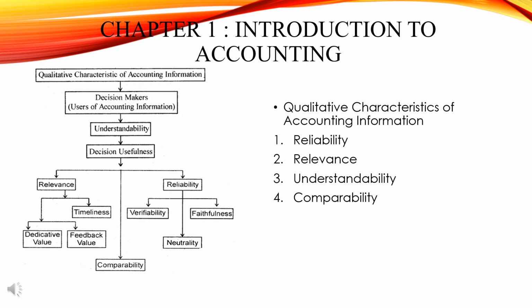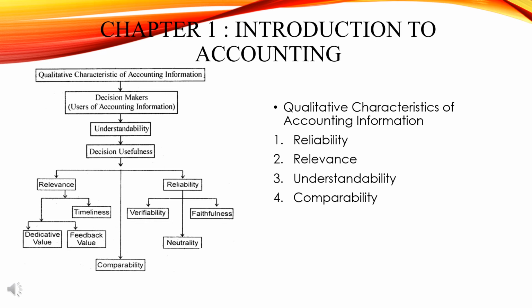Then only they can compare. Understandable, relevant and reliable. Decision makers, whatever decision they need to take, it should be understandable. Understandable in the sense that the report should be in simple terms, so that they can make the decision. The decision should be useful, and it should be relevant, comparable and reliable. So reliability is segregated into three parts: